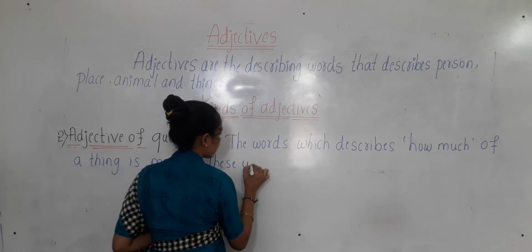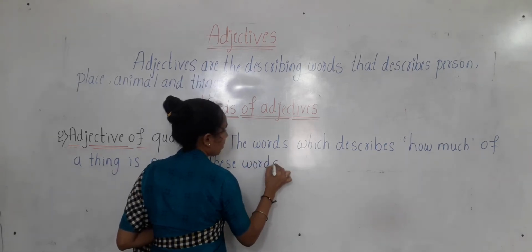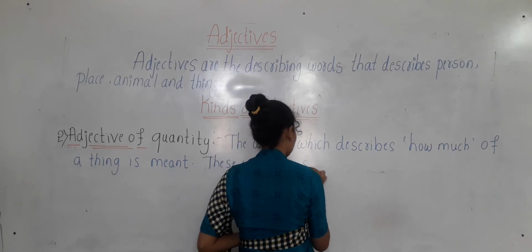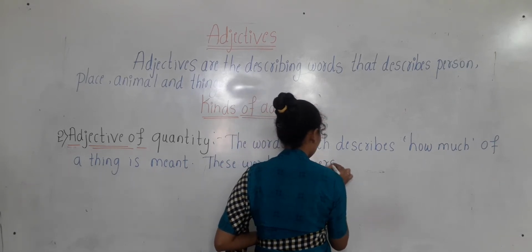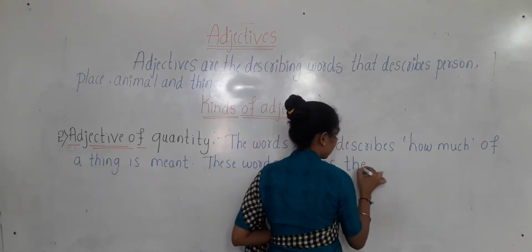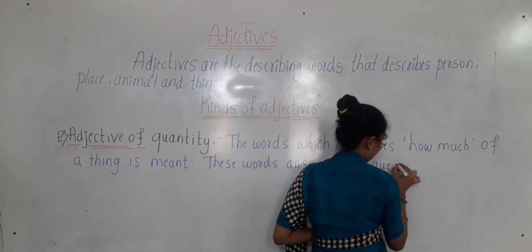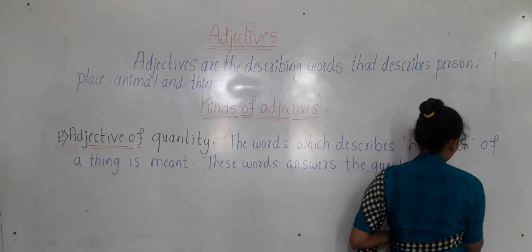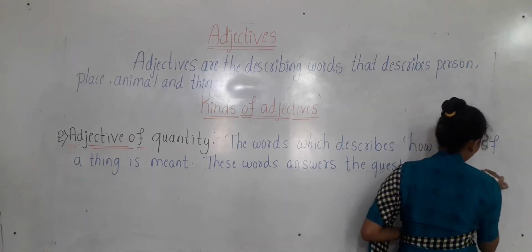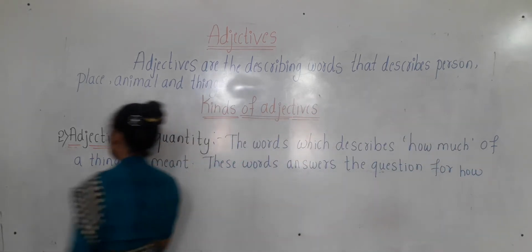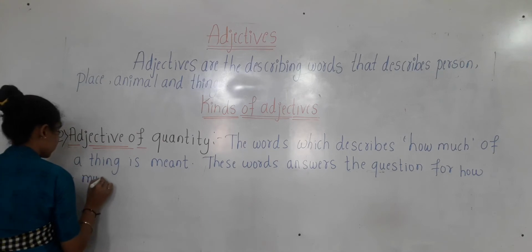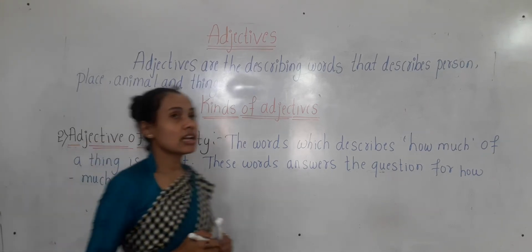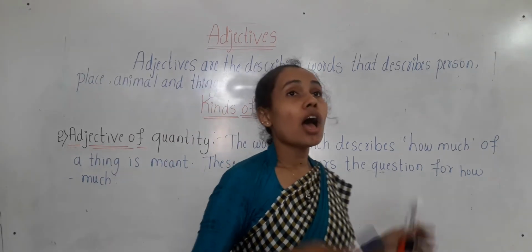These words answer the question for how much. Okay children, these words are answering the question for how much.